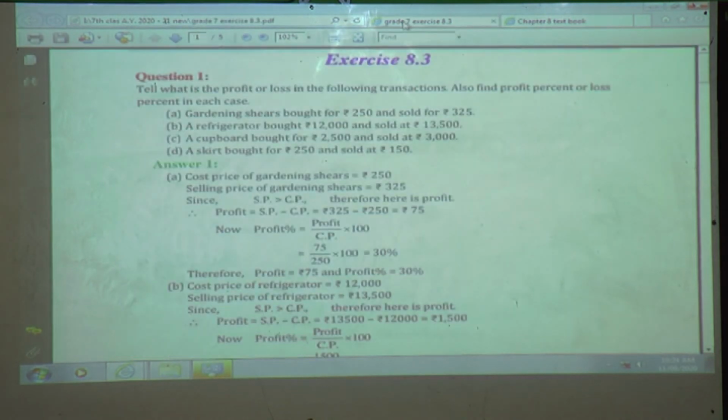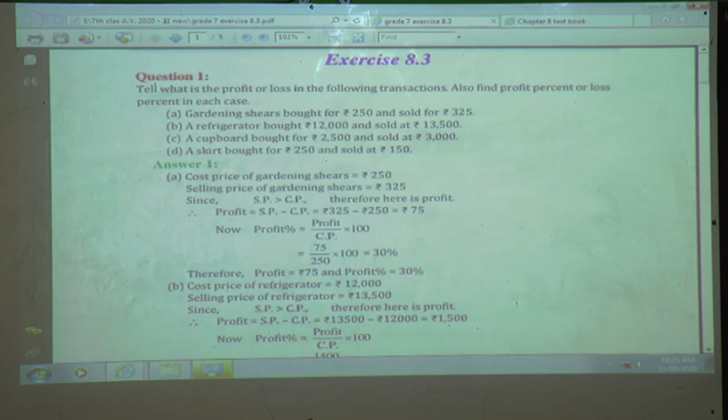So we will try to solve some example sums from the textbook of what we had learned, SP, CP, percentage, in this way. So tell what is the profit or loss in the following transactions. Also find the profit percent or the loss percent in each case. Here the first example is gardening shears bought for rupees 250 and sold at rupees 325. Then a refrigerator bought at rupees 12,000 and sold at 13,500.